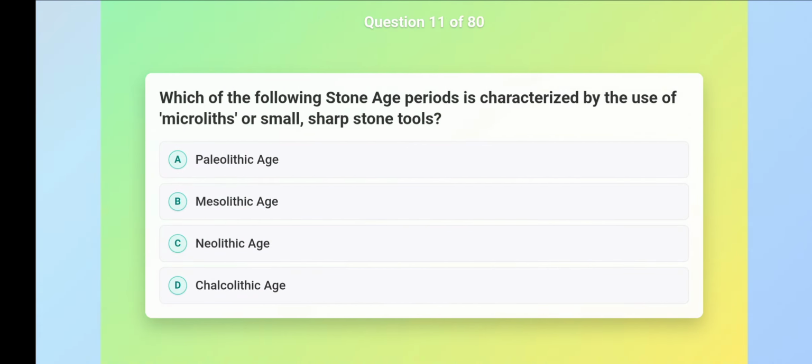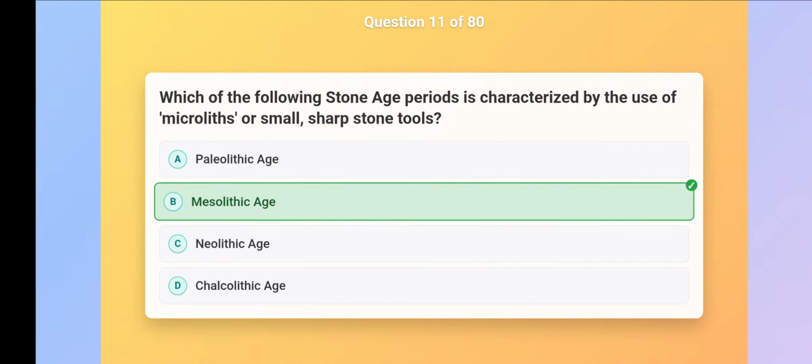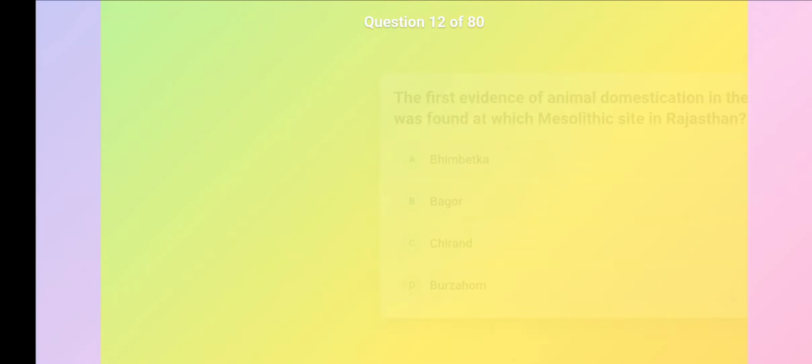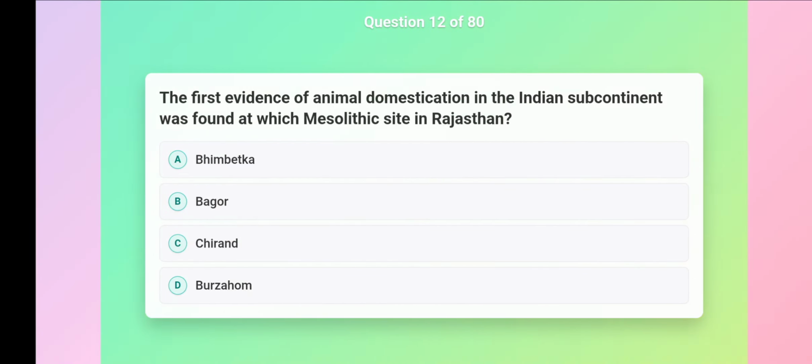Which of the following Stone Age periods is characterized by the use of microliths, or small, sharp stone tools? Mesolithic Age. The first evidence of animal domestication in the Indian subcontinent was found at which Mesolithic site in Rajasthan? Bagor.